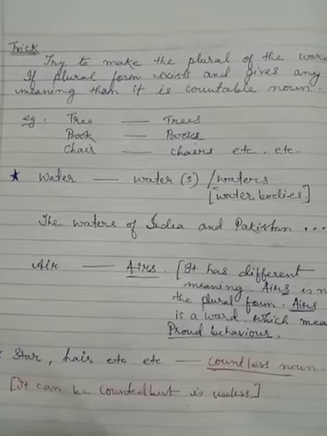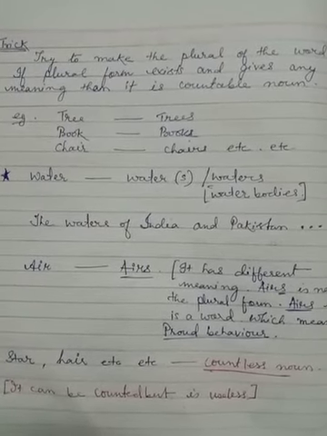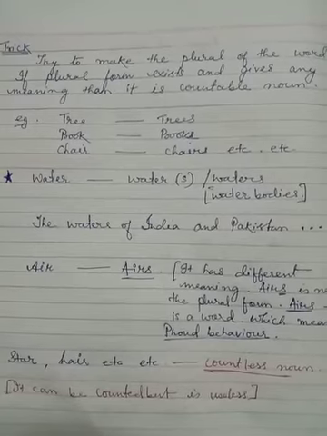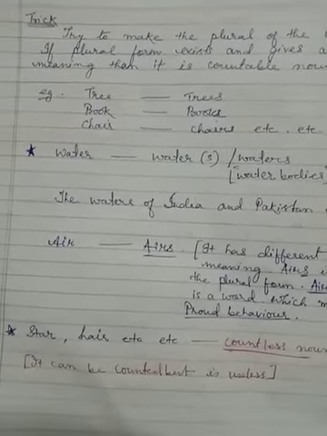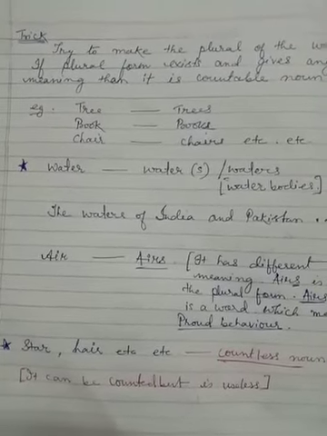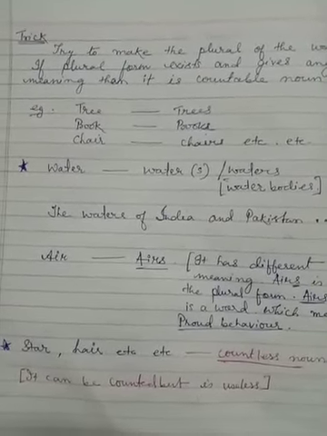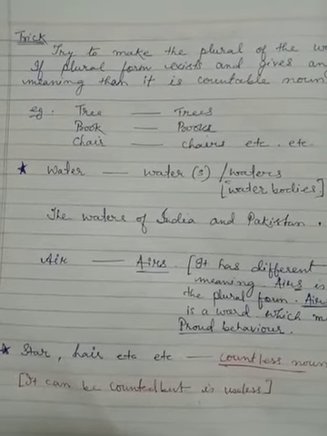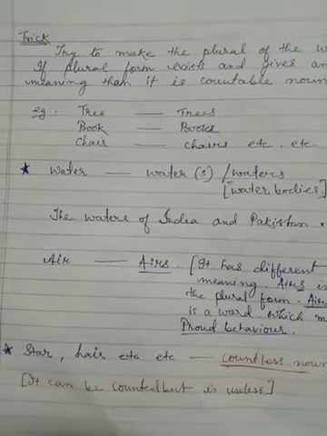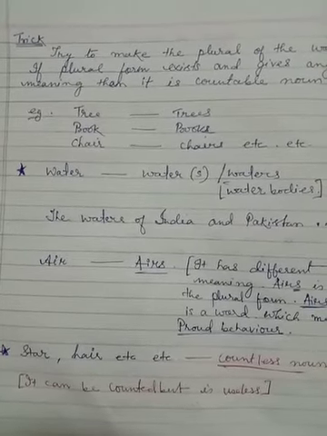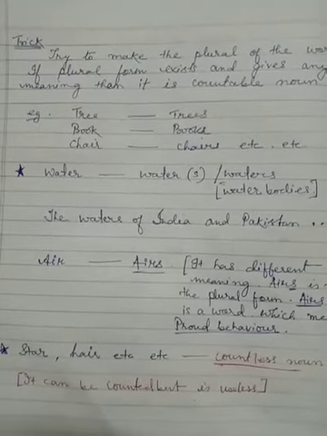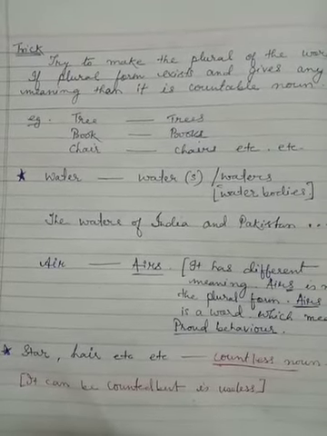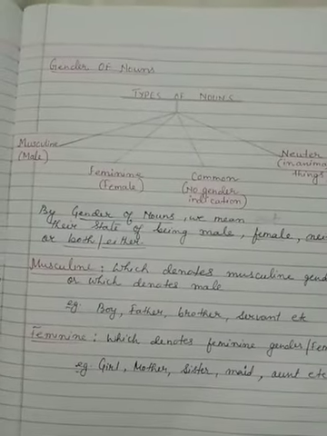Similarly, air, airs. "Airs" is also not the plural form of the word air. It is a word itself which means a proud behavior. Similarly, star, hair, etc. Many types of words are there which we can count, of course, but it takes a long period and is useless. Even if we count it, it is useless to count. So these types of words are considered under uncountable nouns, or are also called countless nouns.